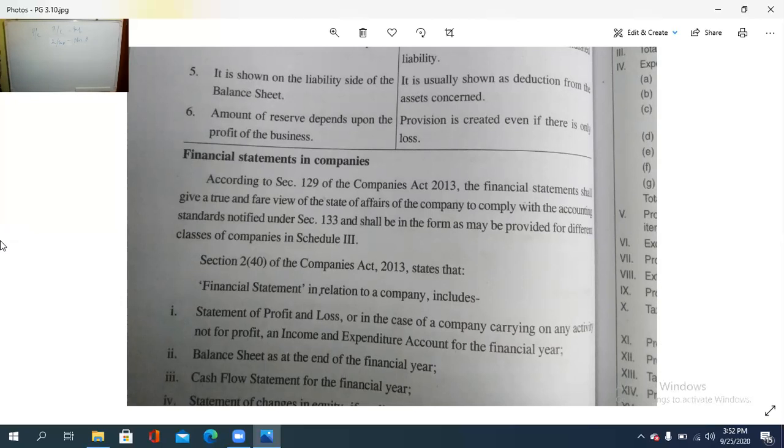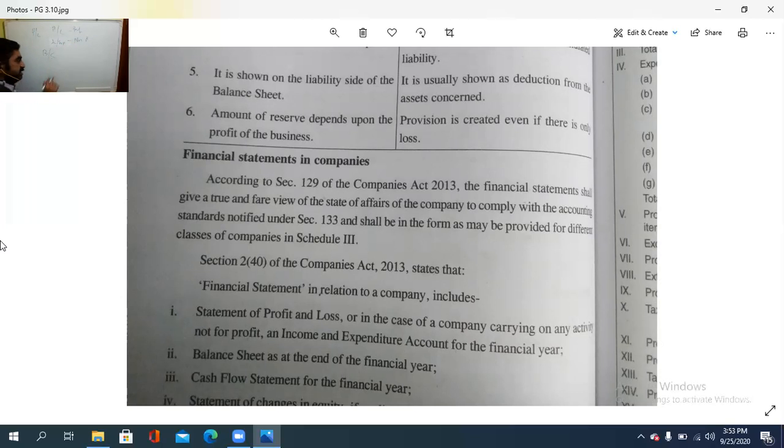Then second is balance sheet at the end of the financial year. ഇതൊക്കെയാണ് ഫിനാൻഷ്യൽ സ്റ്റേറ്റ്മെന്റ് കൊണ്ട് ഉദ്ദേശിക്കുന്നത്. So according to section 240 of the Companies Act, financial statement in relation to a company includes the statement of profit or loss, in case of a company carrying on any activity not for profit, then an income and expenditure account for a financial year is to be prepared. So profit venture ആണെങ്കിൽ P&L account, statement of profit and loss, non profit venture ആണെങ്കിൽ income and expenditure account.